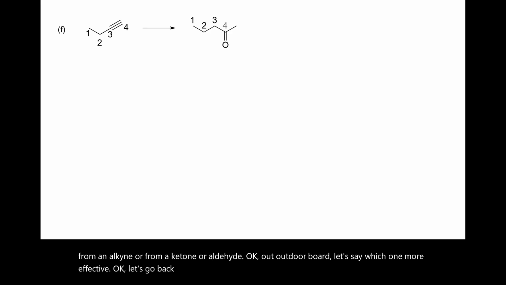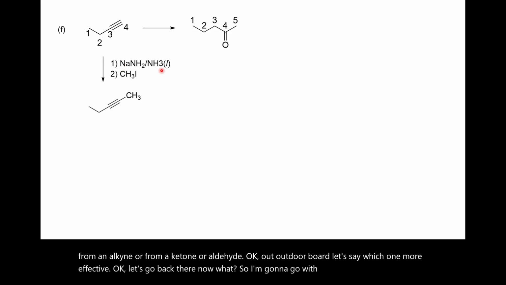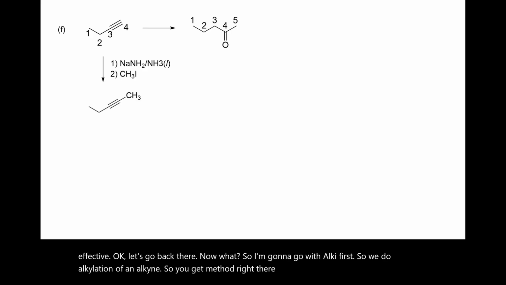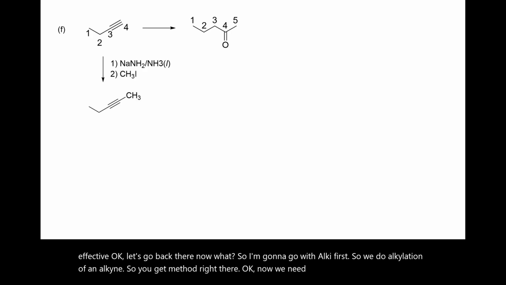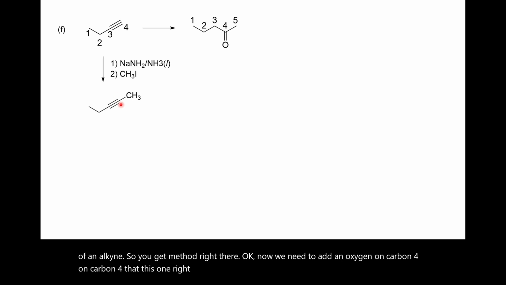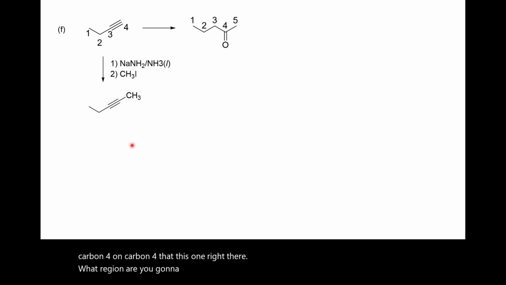So I'm gonna go with the alkyne first. We do alkylation of an alkyne, so you get methyl right there. Now we need to add an oxygen on carbon 4, this one right there. What reagent are you gonna use? Mercuric sulfate or hydroboration oxidation will give you a mixture.